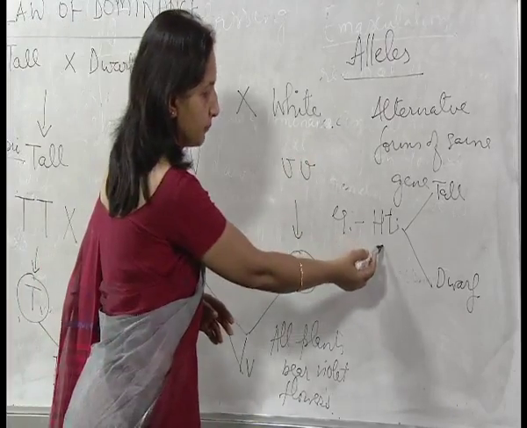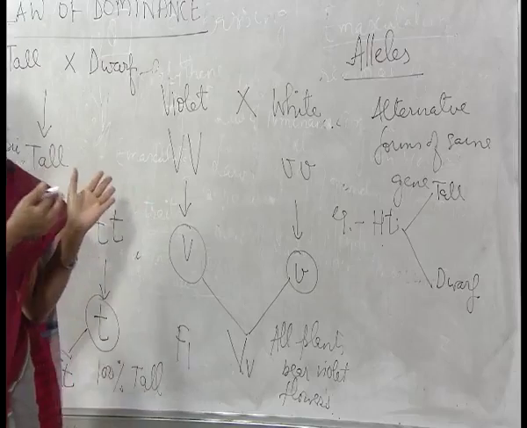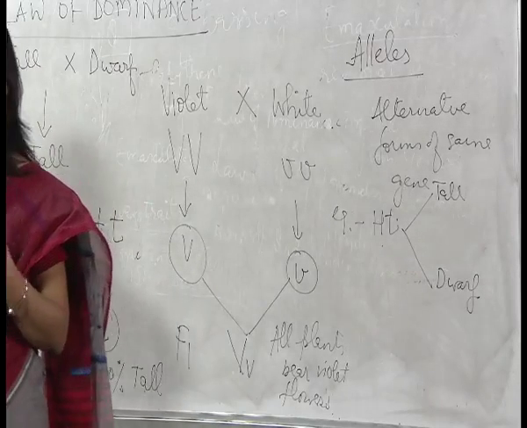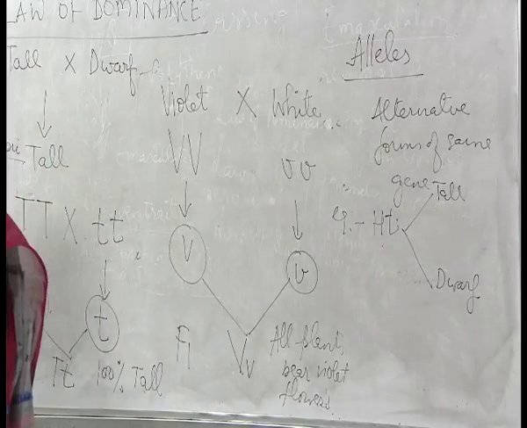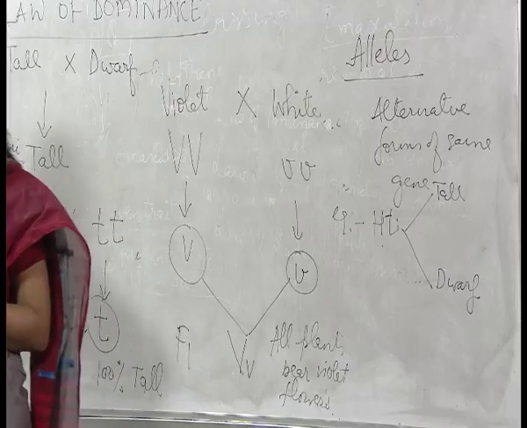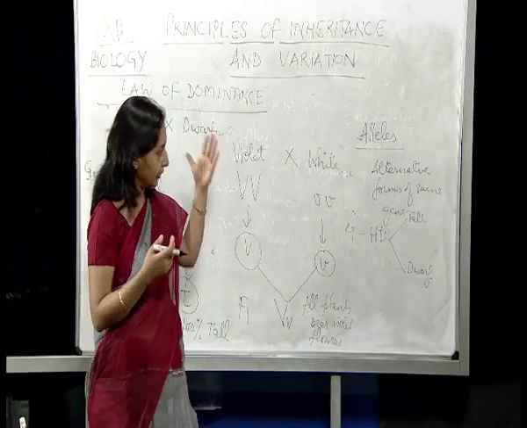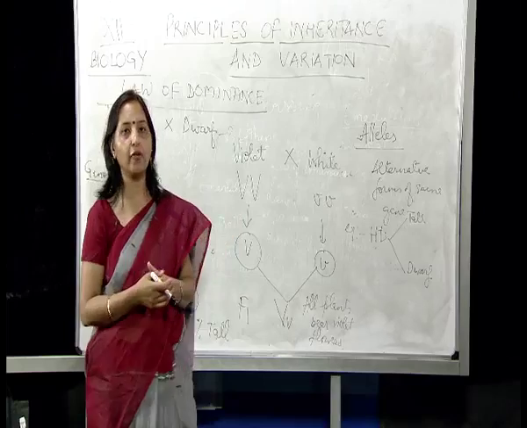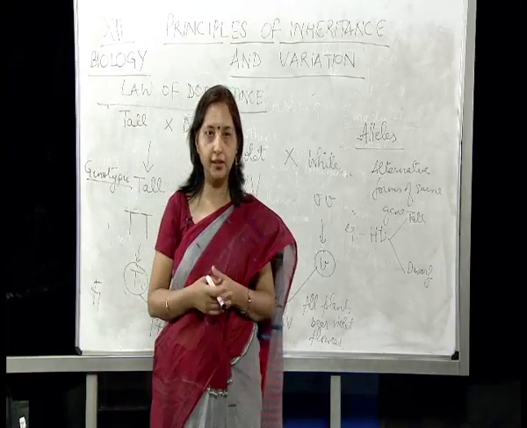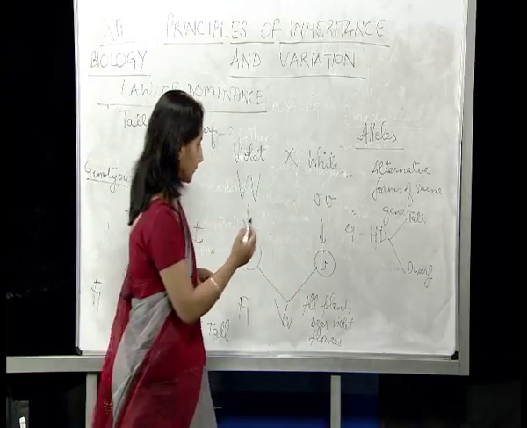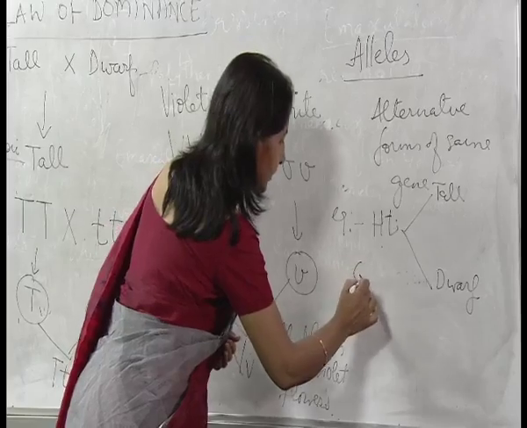We can take the example of flower color, the shape of the seed, or the color of the seed. So there are various traits for which we have two alleles, that means two alternative forms of the same gene. The second terminology is genotype.